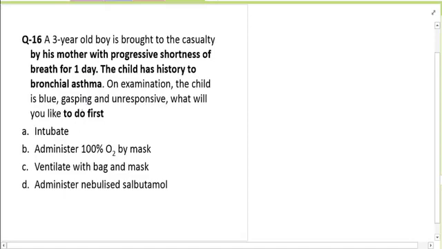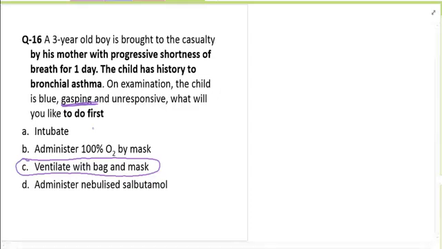Now, if a patient comes to you who is breathless, gasping, immediately you should start him on bag and mask ventilation, because he's gasping.